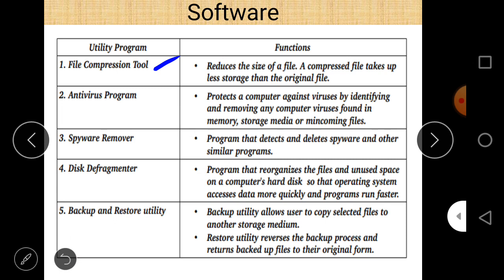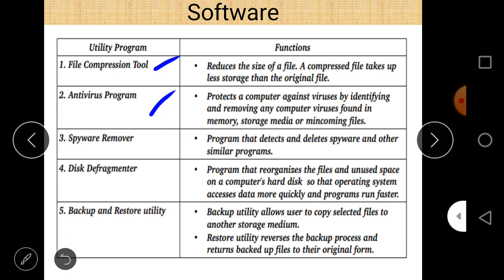Then antivirus programs. Antivirus programs are also called utility programs because their work is to maintain a computer system. They protect a computer against viruses by identifying and removing any computer virus found in memory, storage media, or incoming files.